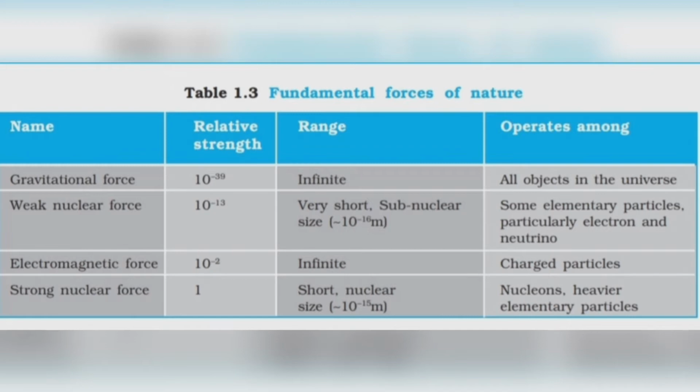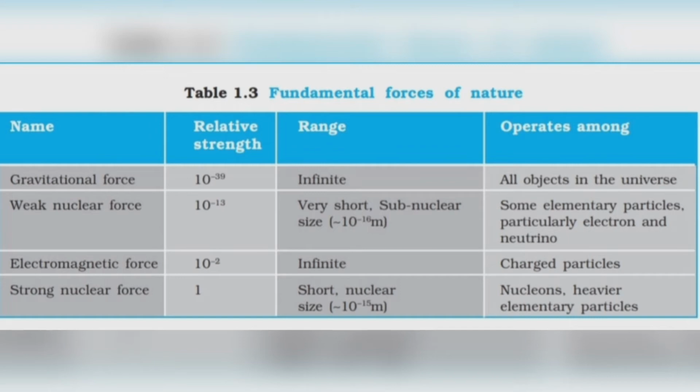Similarly, we can see from the table that weak nuclear force is 10 to the power 13 times weaker than the strong nuclear force, or strong nuclear force is 10 to the power 13 times stronger than the weak nuclear force. And same goes for gravitational force. We can say that strong nuclear force is 10 to the power 39 times stronger than the gravitational force.